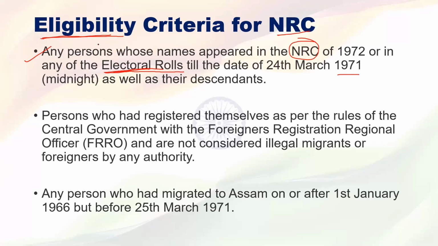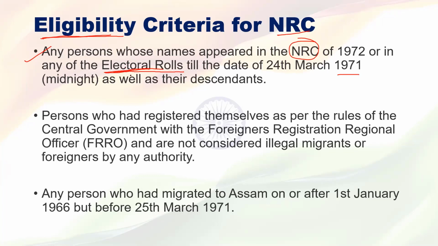What was that eligibility criteria? Any foreigner who migrated from Bangladesh to India before 1971, plus that person's name should be there in the NRC, plus that person's name should be there in the electoral roll. That person will get the citizenship of India.